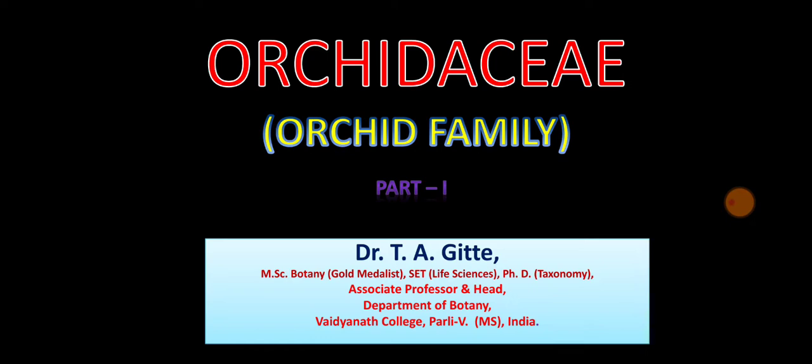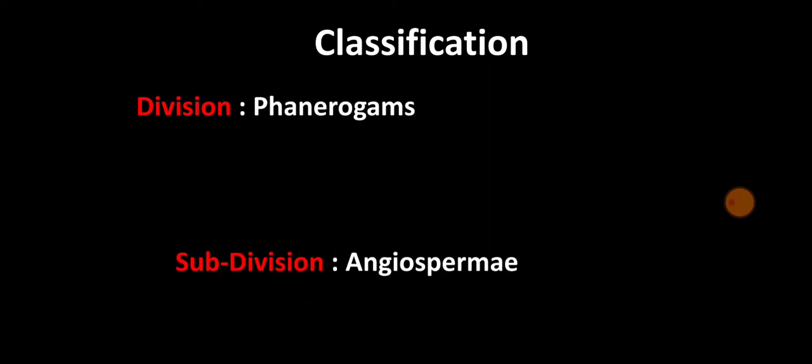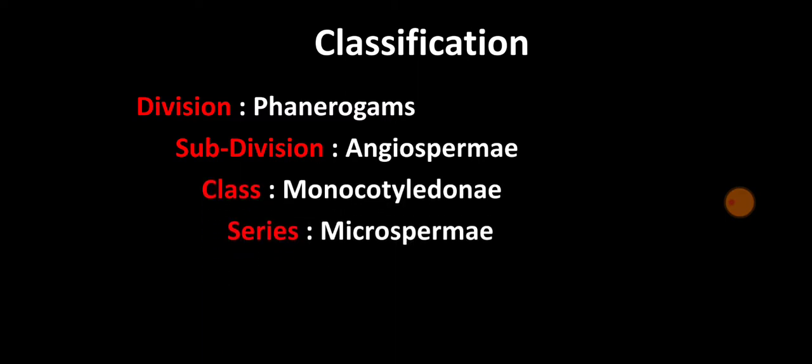This video deals with orchid family, that is family Orchidaceae. Let us begin with the classification of Orchidaceae according to Bentham and Hooker system of classification. Division Phanerogams, subdivision Angiospermi, class Monocotyledone, series Microspermi and family Orchidaceae.